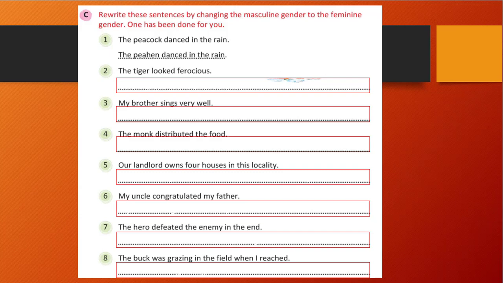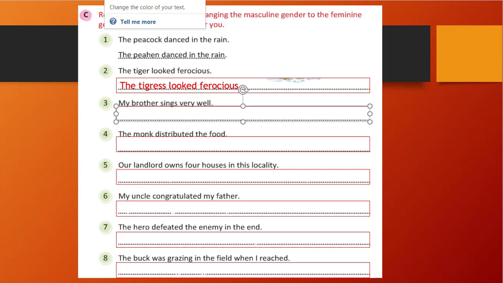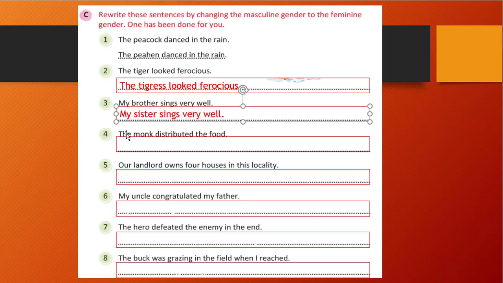Here the tiger looked ferocious. Here tiger is masculine. So what will be the correct one? A tigress, right? What is the feminine word of tiger? That is a tigress. So the correct answer is the tigress looked ferocious, right? Third one is my brother sings very well. So brother will become sister. What is the feminine of brother? That is a sister.